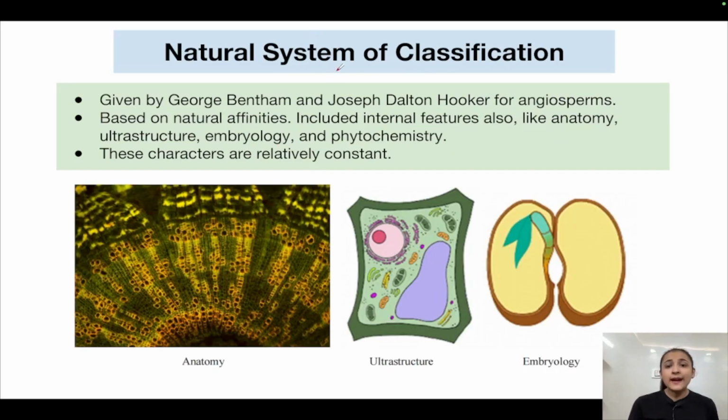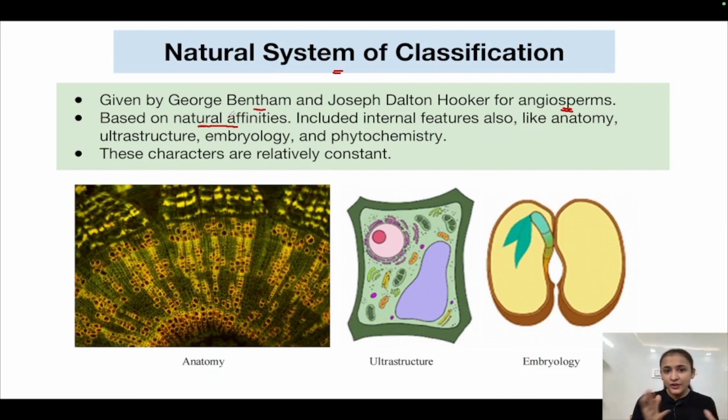Now coming to the natural system of classification. This system was given by George Bentham and Joseph Dalton Hooker for angiosperms, which are the flowering plants. So this system is based upon the natural affinities among the organisms. Okay. इस system में क्या होता है?